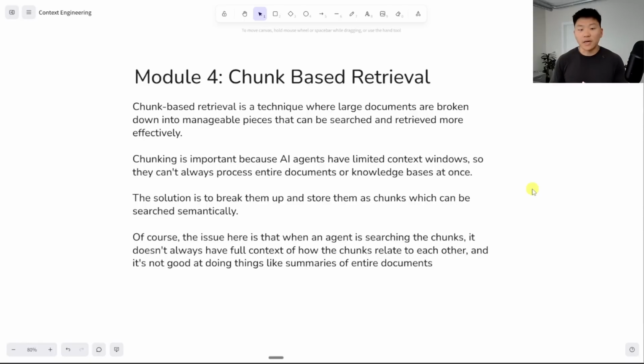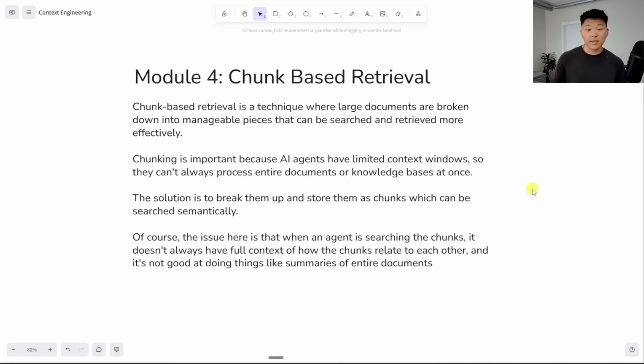Moving on to module 4, I did want to have a quick section about chunk-based retrieval because it is so important, but it's something that has a lot of complexities that are important to think about. So chunk-based retrieval, which is usually a vector database with embeddings and stuff, is a technique where large documents are broken down into manageable pieces that can be searched and retrieved more effectively.